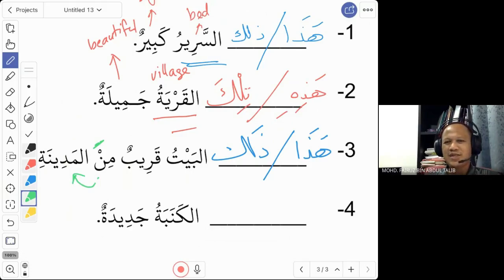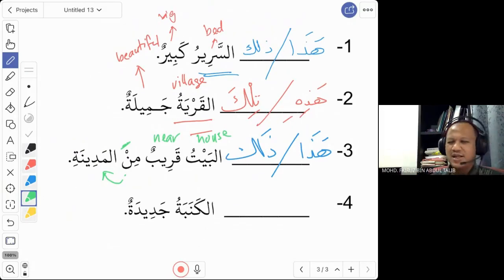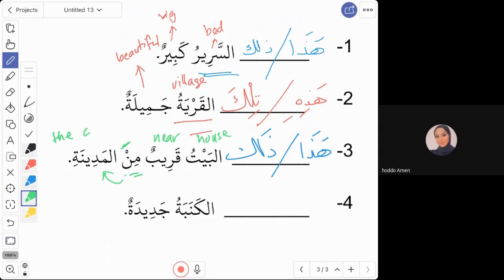Do you still remember what is qarib? Near. Yes, correct. Qarib means near. Al-Baitu house and qarib near. This house, or that house, is near from, the word min means from, and Madinah is, what is Madinah?